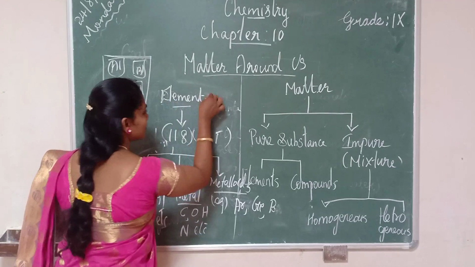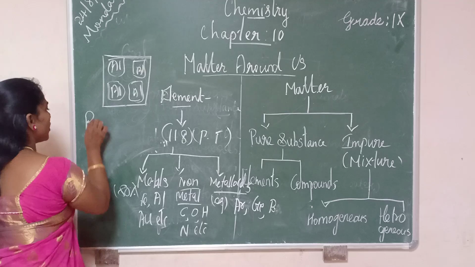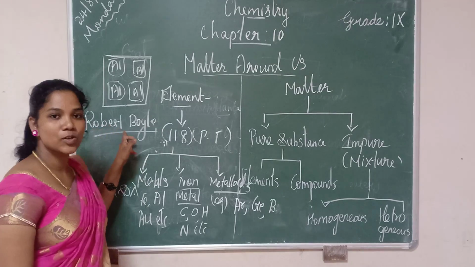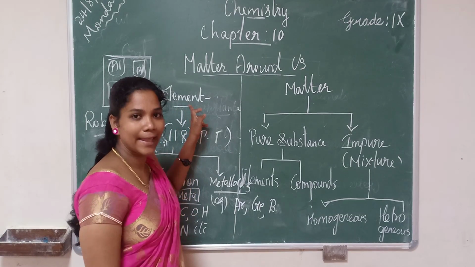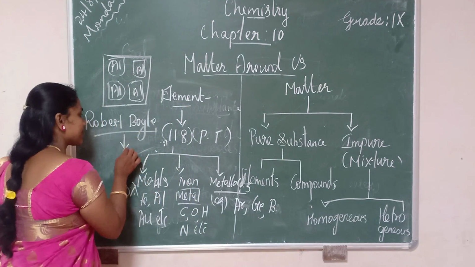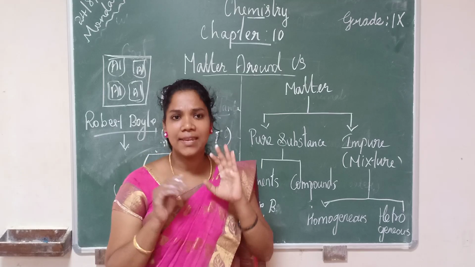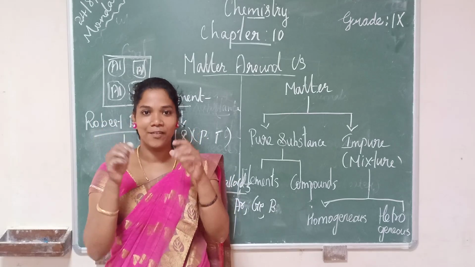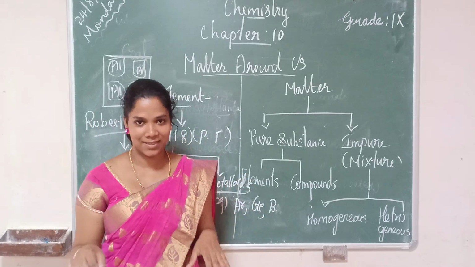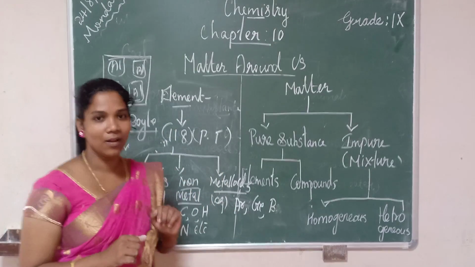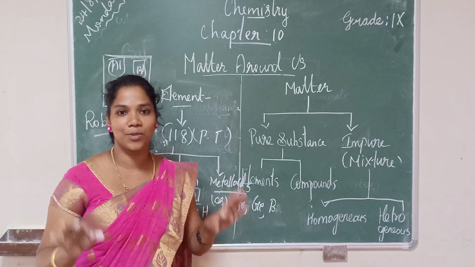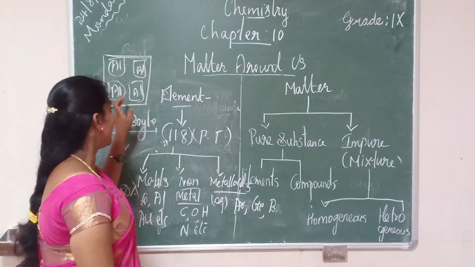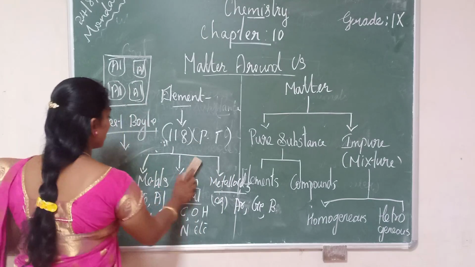See, the word element was named by the scientist Robert Boyle. According to the word element, it means any substance that cannot be broken down into similar substances. We know a complex substance, if you break it down, produces some simpler substances, isn't it? But if you break this aluminium foil, you get the same kind of atom, only aluminium. No other things are produced from this aluminium foil. So elements cannot be broken down.